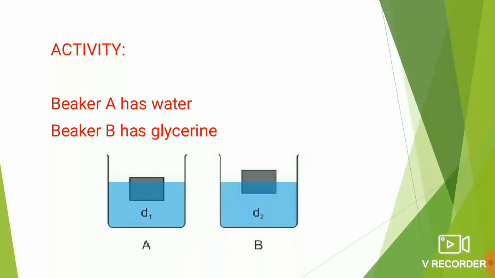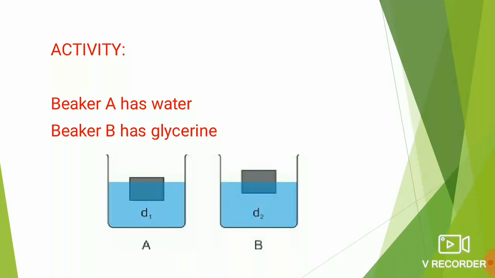We know that wood is a kind of substance which is going to float on water because it has a density lesser than the water and lesser than the glycerine also. The density of wood is 700 kilogram per meter cube, right? So the wood will float in both the cases. But the question is by what amount it is inside the surface of the liquid and what amount it is outside.